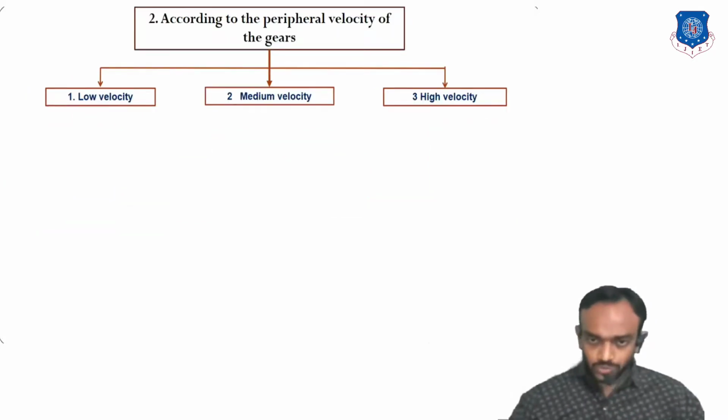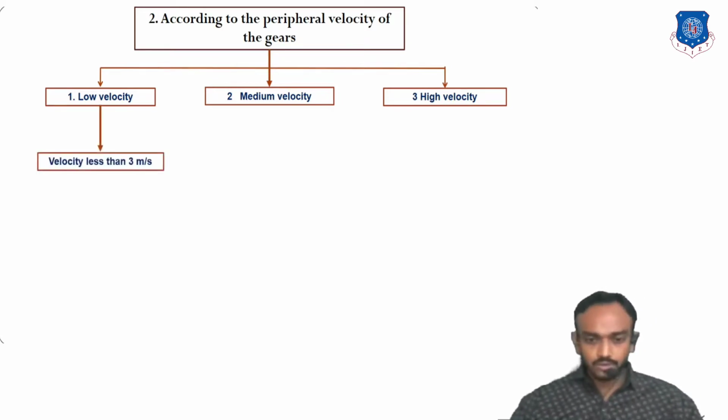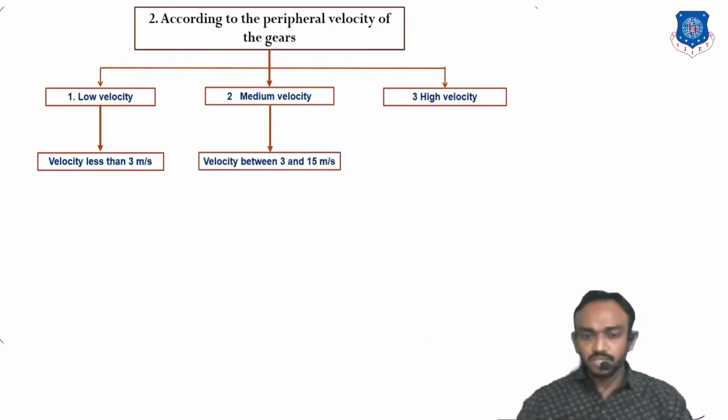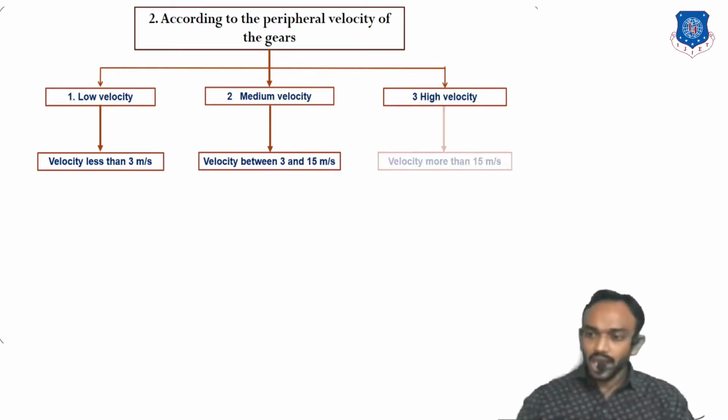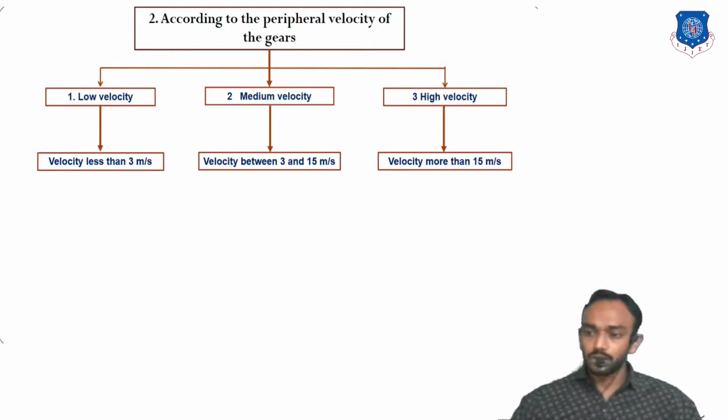Okay, so the second criteria for the classification of gear is based on velocity of gear. It is very simple: low velocity, medium velocity and high velocity. In low velocity, if the velocity of gear is less than 3 meters per second, then it is called low velocity. If the speed is between 3 and 15, then it is called medium velocity. And third is a velocity higher than 15 meters per second, then it is called high velocity.